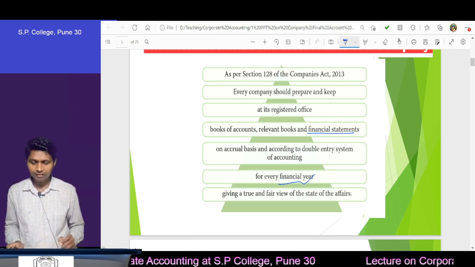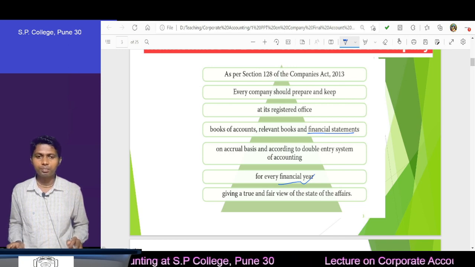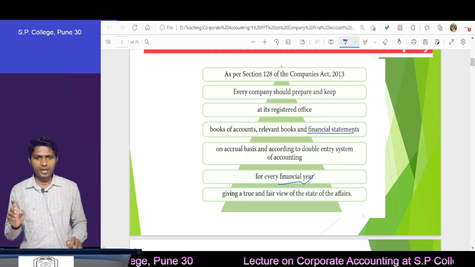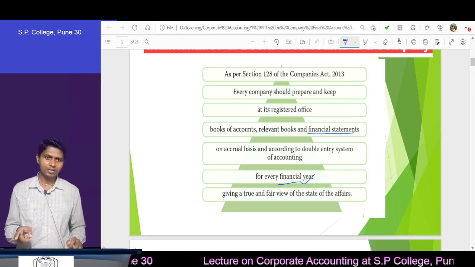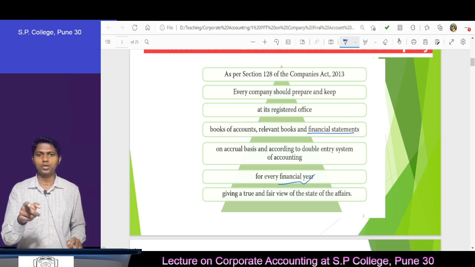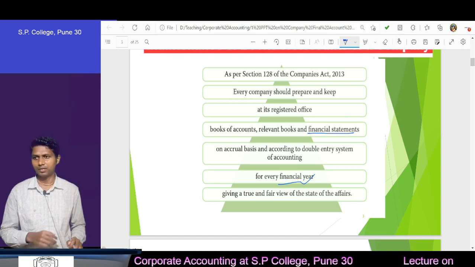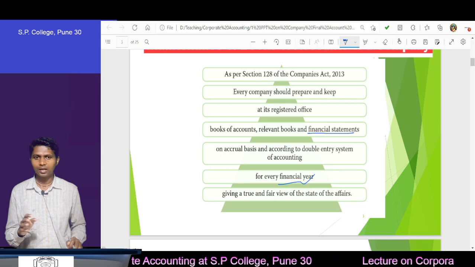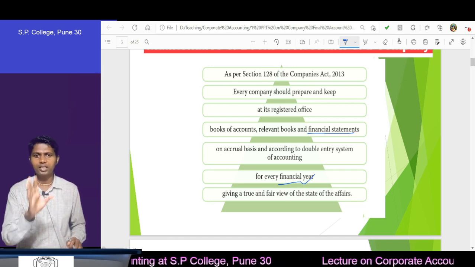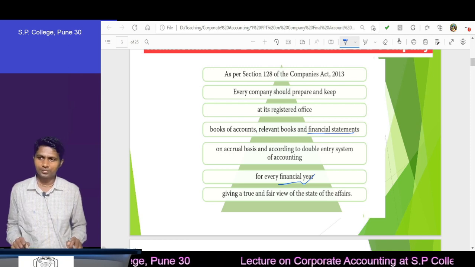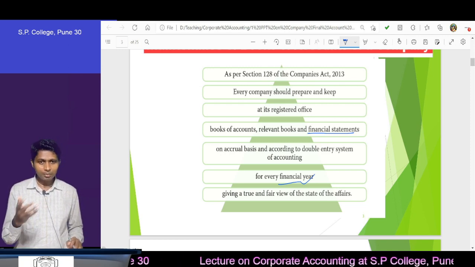Then after understanding financial statements, you must understand the period of a financial statement. What is the period? It means the period which starts on 1st April and ends on 31st March. Correct. This is the period of a financial year. But we have an exception to that also. Can it be more than 12 months?